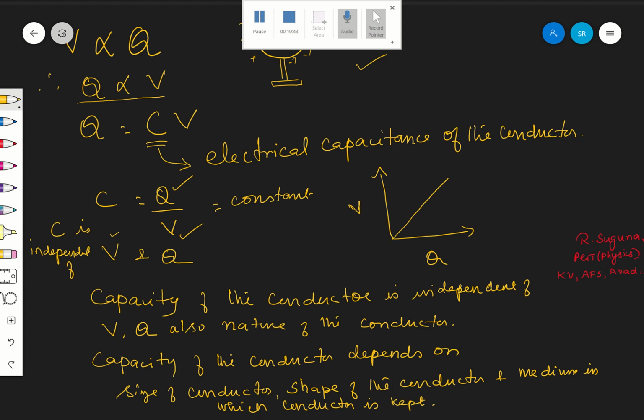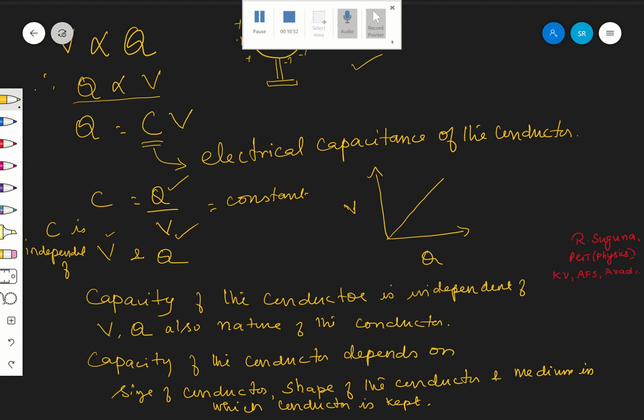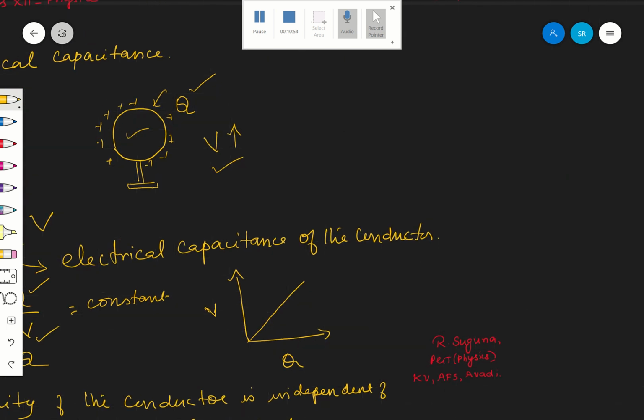Are you following? So these are the factors it depends on, and the factors it does not depend on, that we have seen now.